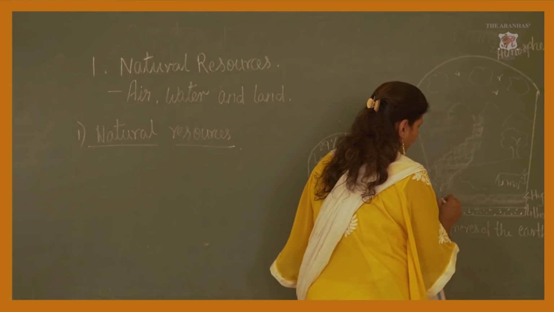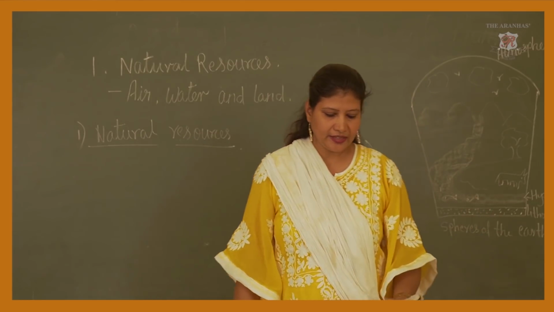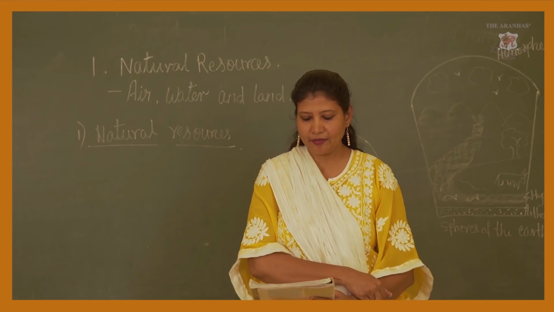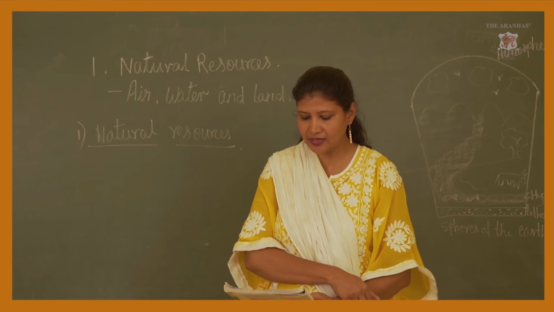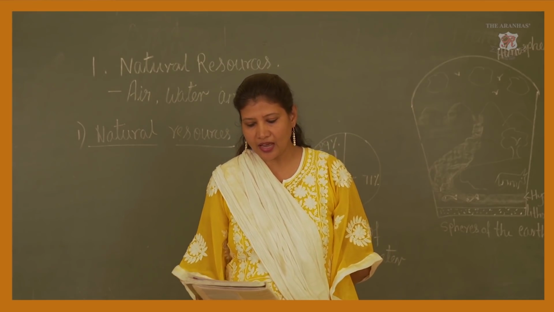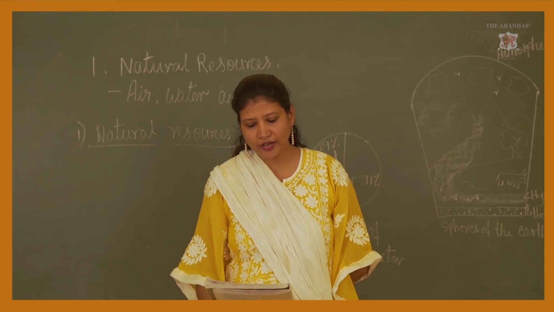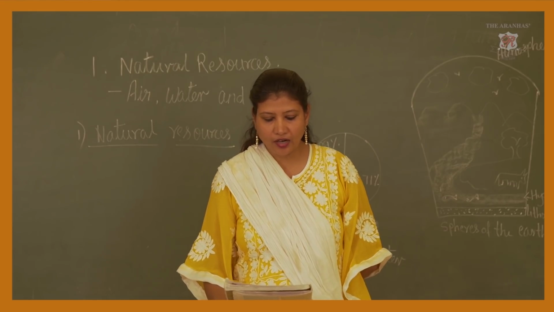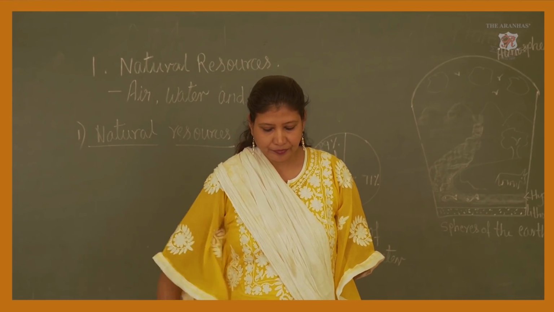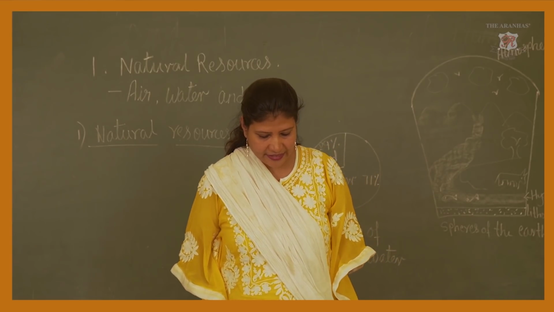So, here water is there, in that some fishes are there. Okay. So, you can see that some things in the picture are in water, some on land and some in the sky. That is in the air. Now thus all things on the earth are associated with air, water and land. Air, water and land are called the earth's atmosphere. What is there in the atmosphere? The birds are flying, then the cow is grazing.